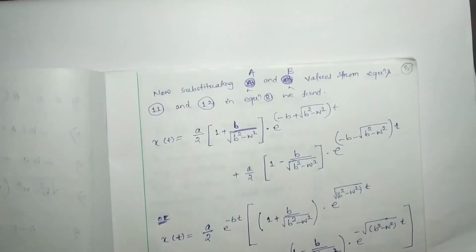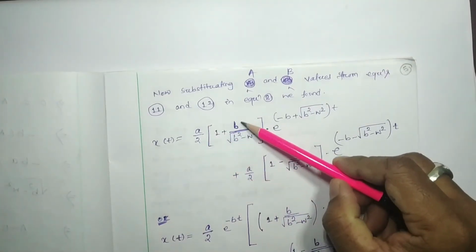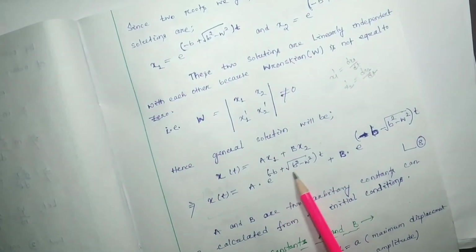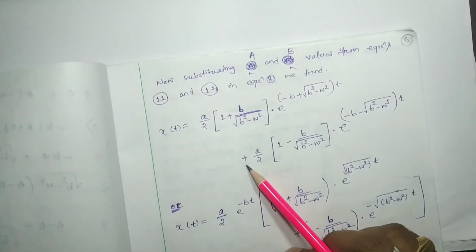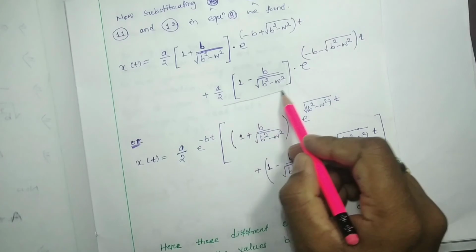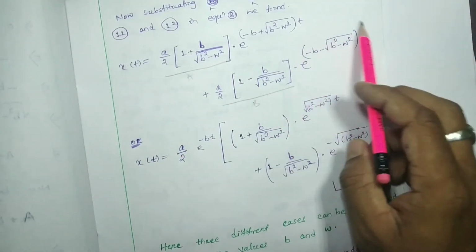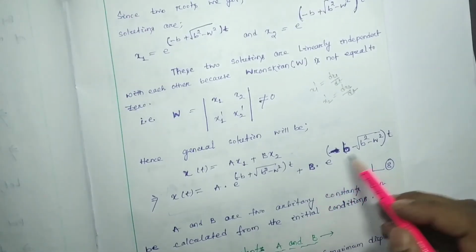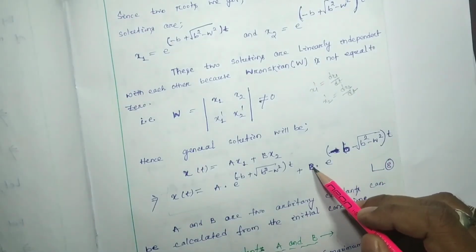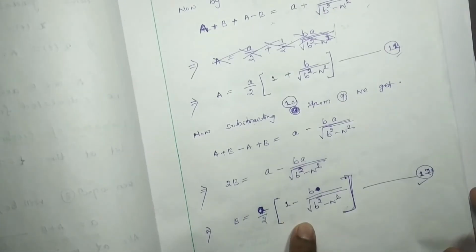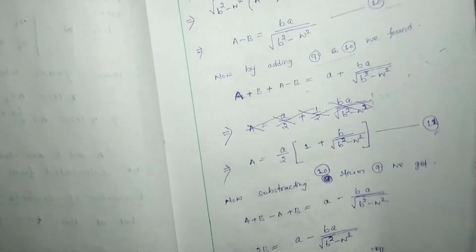The general solution will be a by 2 into 1 plus b by b square minus omega square root over into e to the power minus b plus b square minus omega square root over into t, plus, this is the value of b, this is the value of a, b into this much. Instead of b how much do we have to write? This much value, a by 2 into 1 minus b by b square minus omega square.